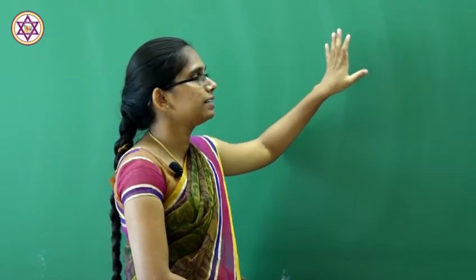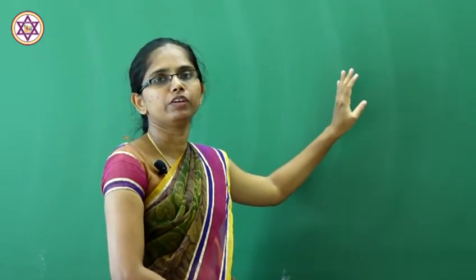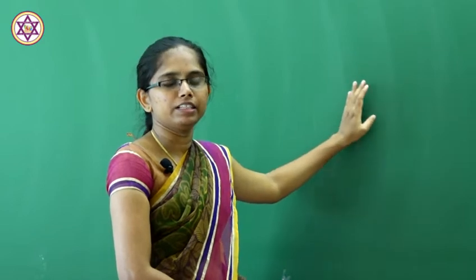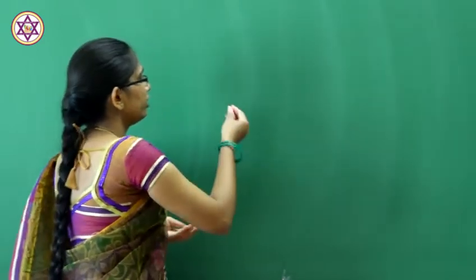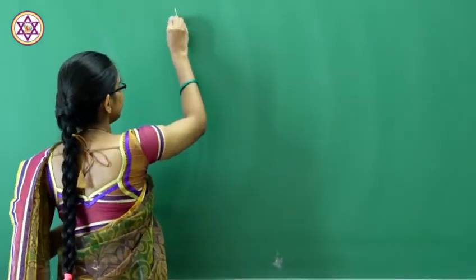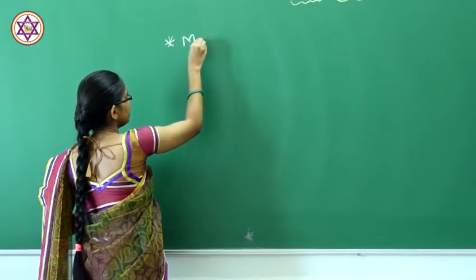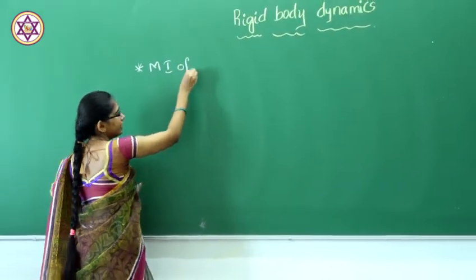In today's class let us discuss the moment of inertia of a rectangular rigid body.